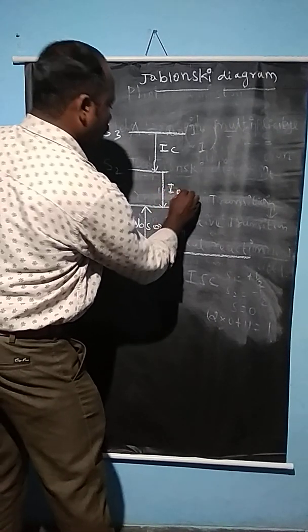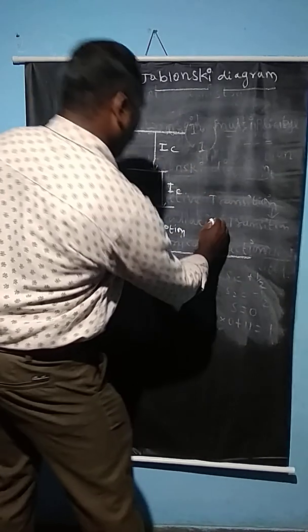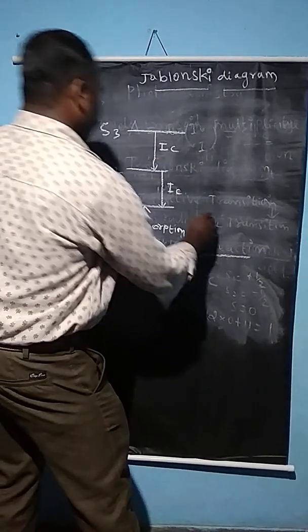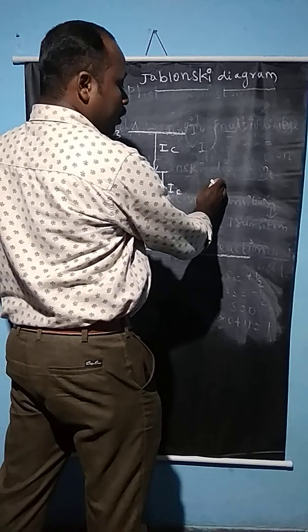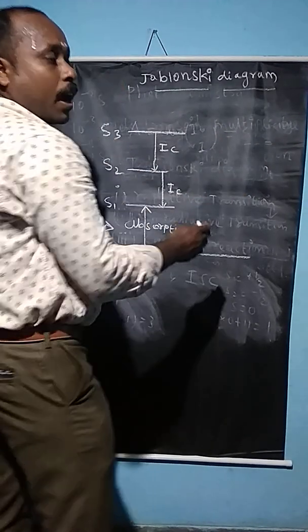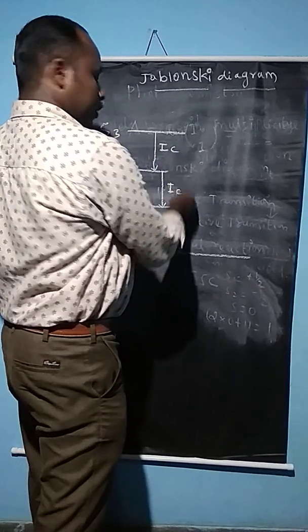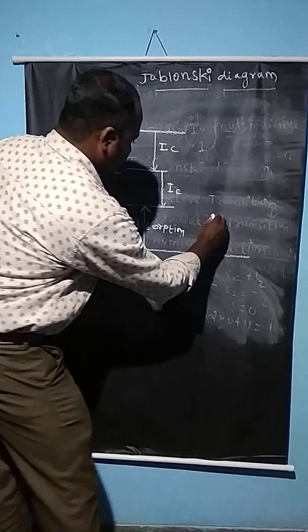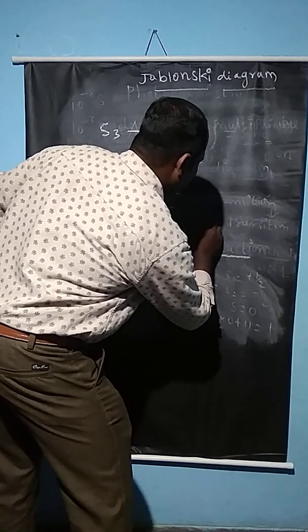Internal conversion. Then the triplet excited state T1. Comparing the singlet excited state and the triplet excited state, the triplet excited state has energy slightly less than the singlet excited state. So we can draw this diagram like that.